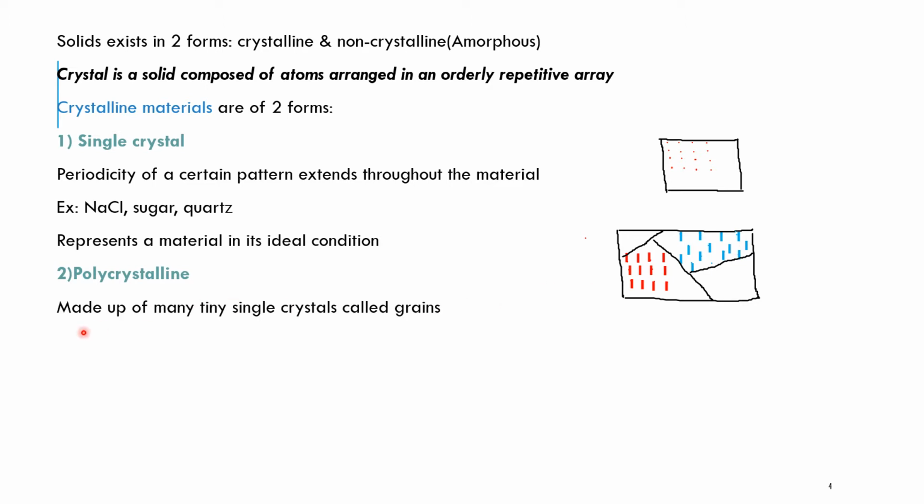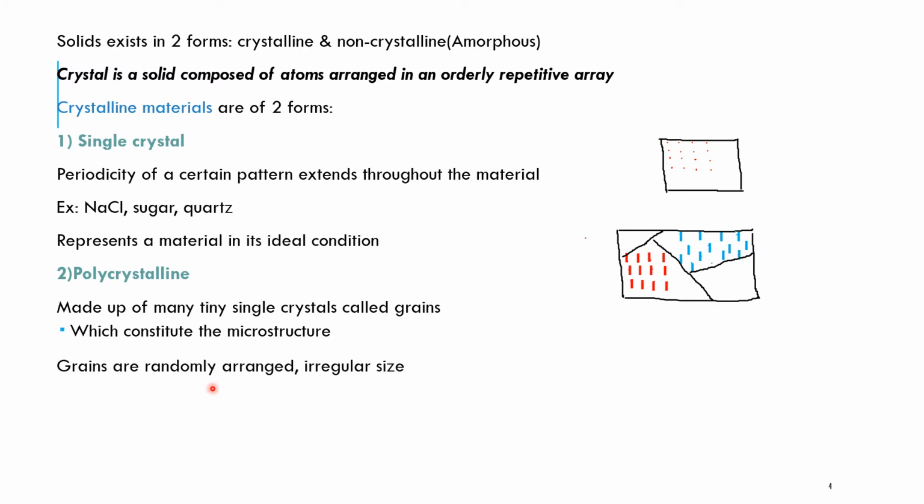So a polycrystalline material is made up of many tiny single crystals called grains. So a single grain can be considered as a single crystal, which constitute the microstructure. The grains are randomly arranged and of irregular size. Every grain is a single crystal, and the periodicity is interrupted at the grain boundaries.